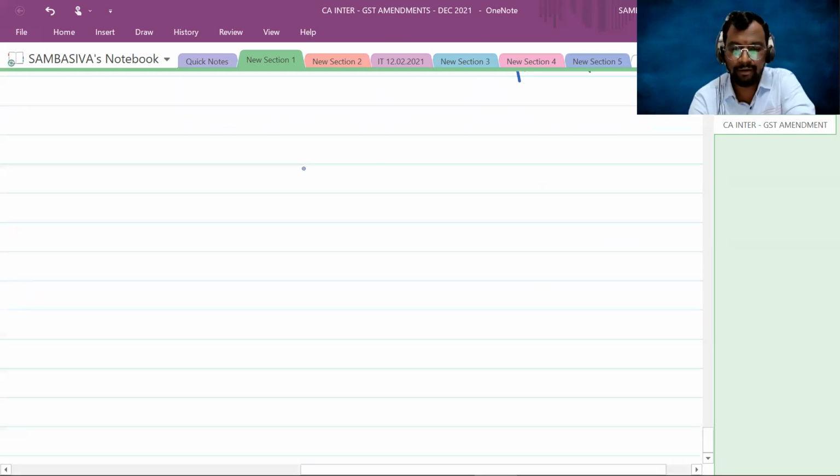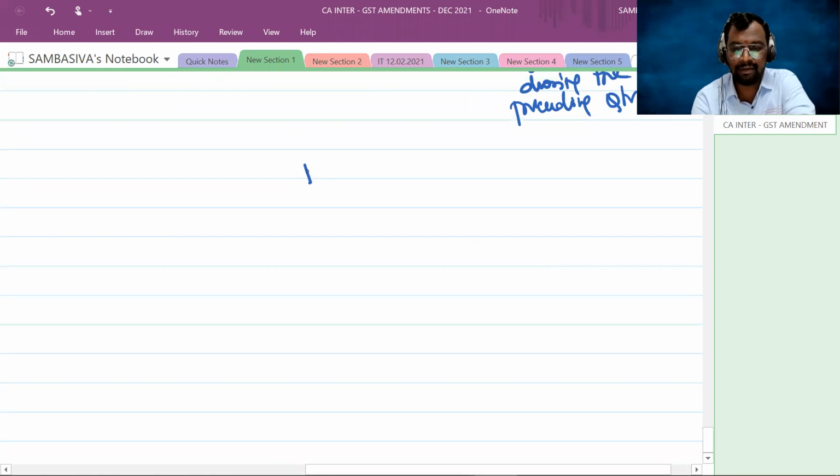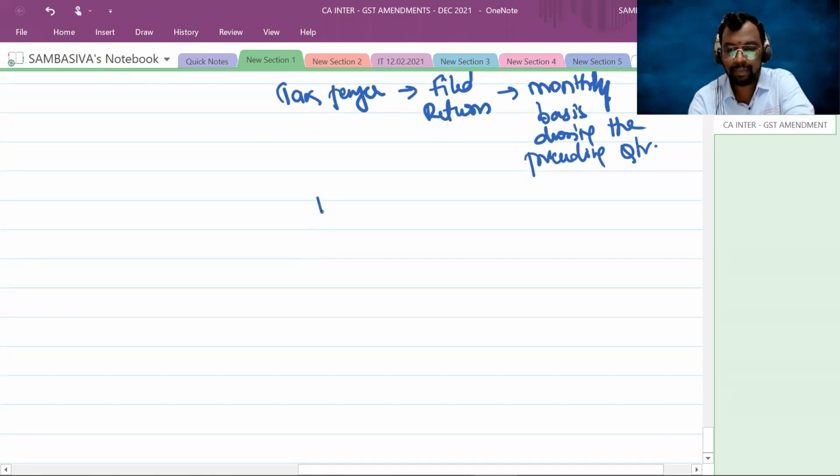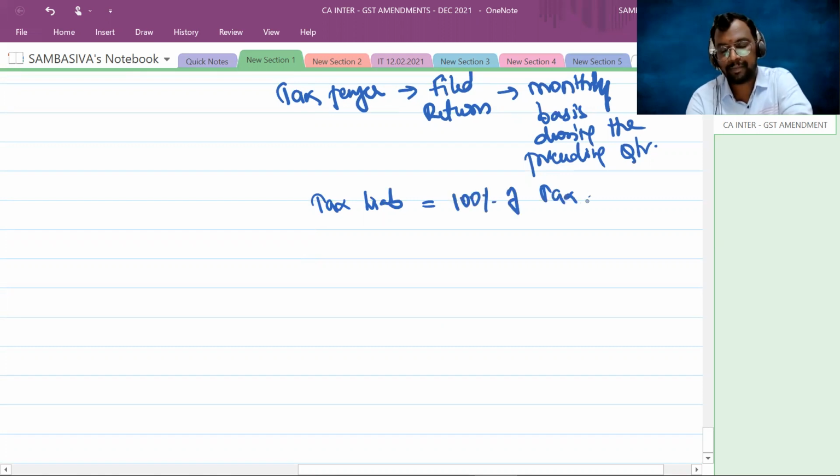In that scenario, the tax liability is equal to 100% of the tax paid through e-cash ledger during the last month.